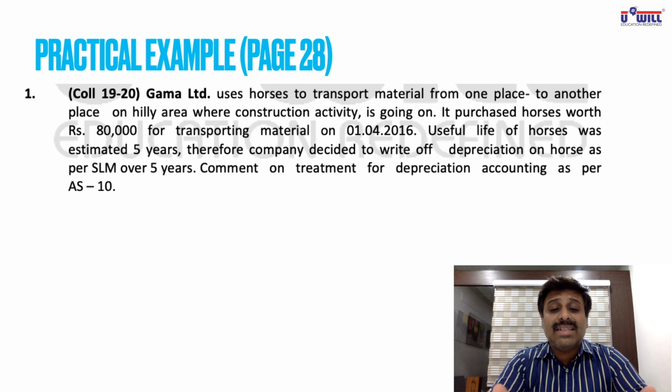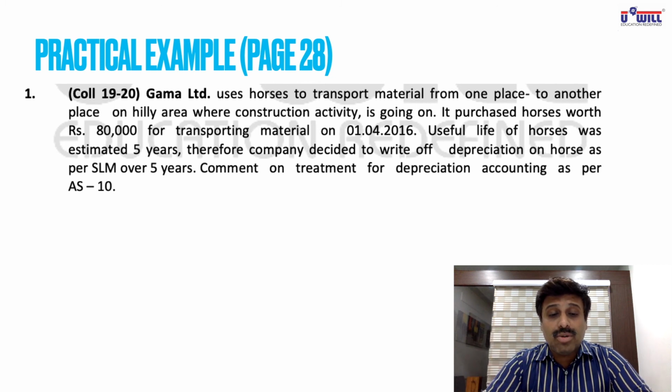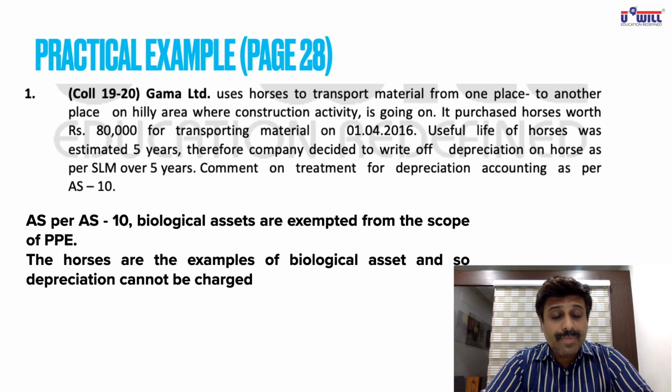We cannot provide depreciation, it's a biological asset. Just now we studied in today's lecture that biological assets include live animals and live plants also. So horse is a biological asset. AS10 cannot be applied on that. It is livestock. Depreciation cannot be applied on the same. Write this in your notebook. As per AS10, biological assets are exempted from the scope of PPE. The horses are examples of biological assets and so depreciation cannot be charged.